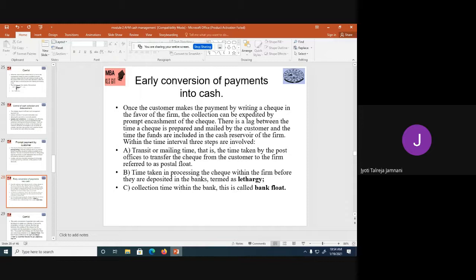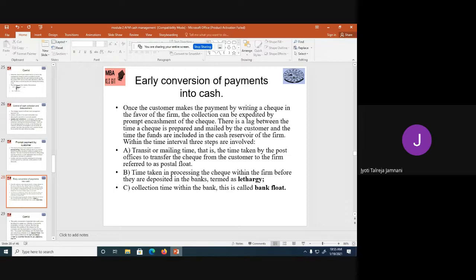Within this time interval, three steps are involved. Suppose the customer has posted the check on 1st January and the money came into the account on 10th January. Within these days, three things happened. First is the transit or the mailing time. The customer might have mailed the check from Bangalore to reach Belagavi, so it may take 2 days by speed post. This is called postal float, the time taken by the post to transfer the check from the customer to your company. We call it transit or mailing time, or postal float, because that is the time taken by the post.